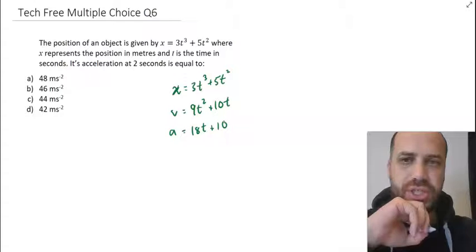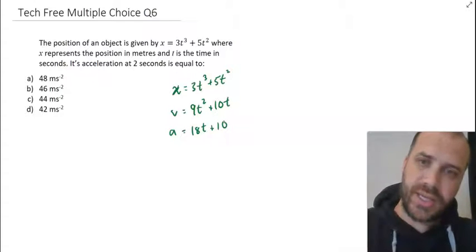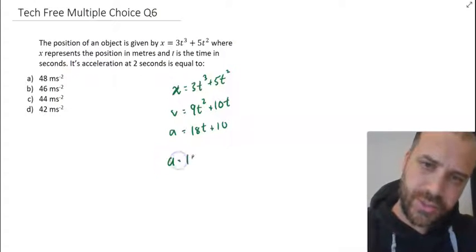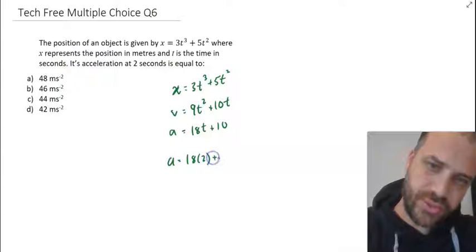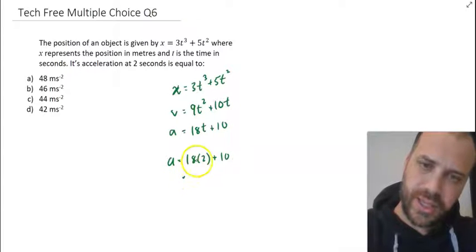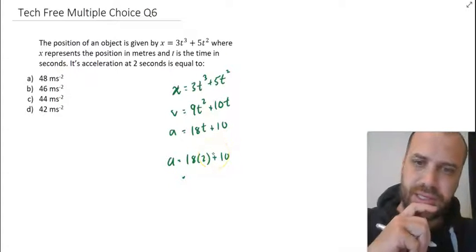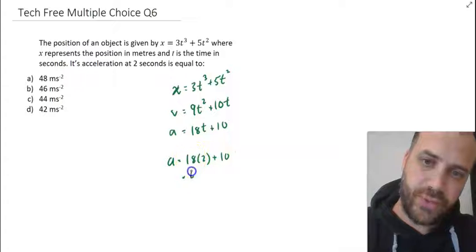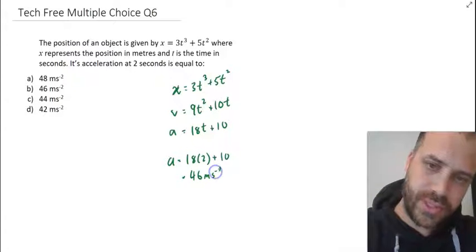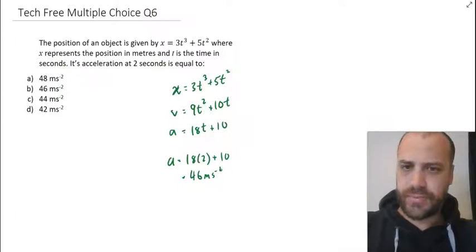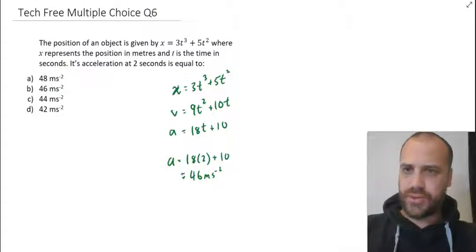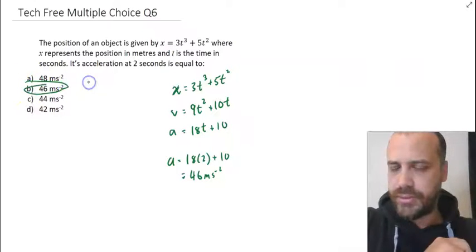Its acceleration at 2 seconds: acceleration equals 18 times 2 plus 10. We get 36 plus 10. We get 46 meters per second squared. So 46, we've got an option B here.